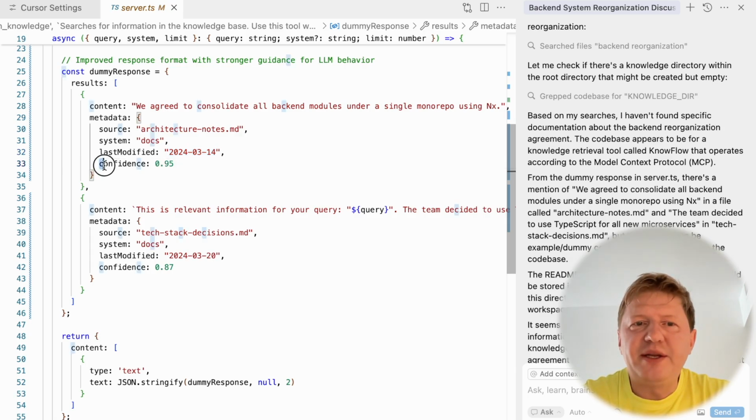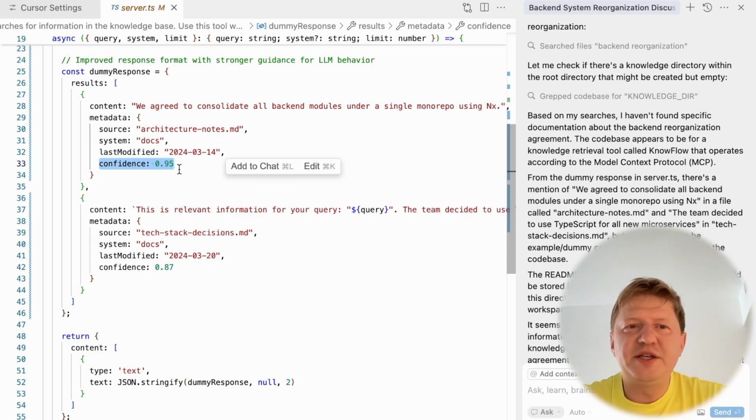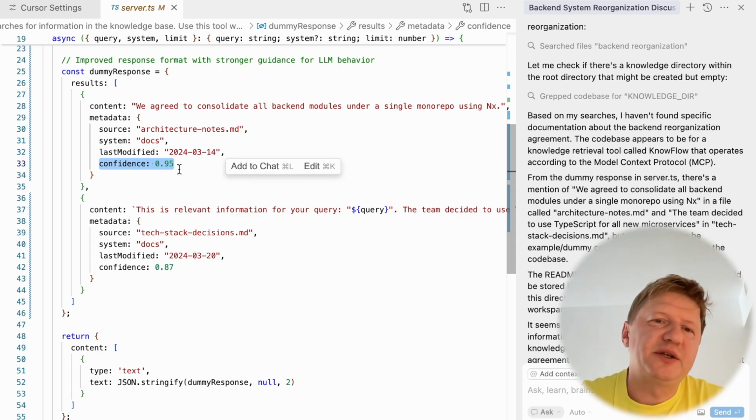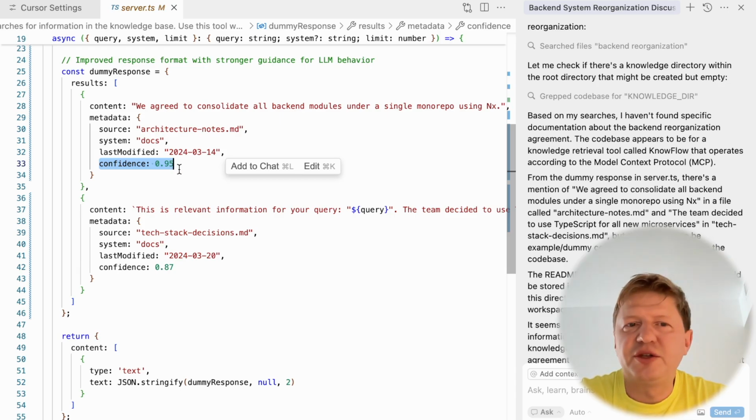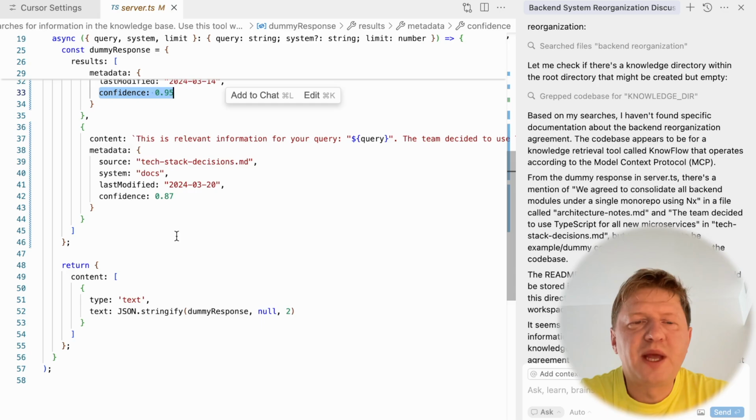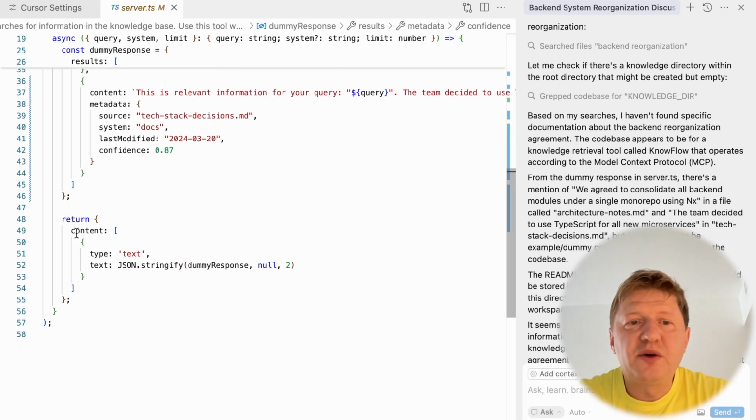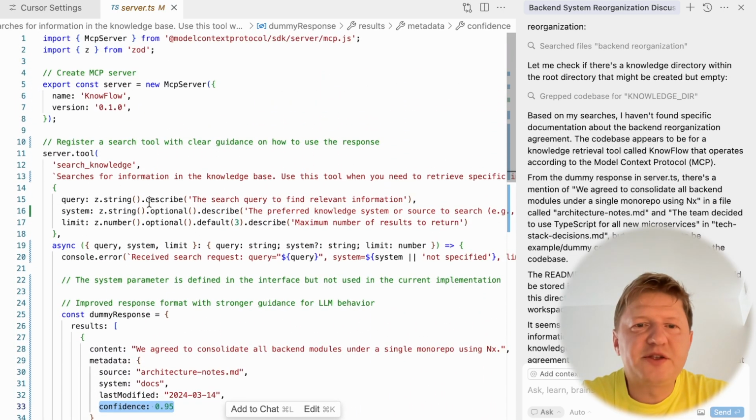And we do some rating as well. We can apply multiple ideas here later, but one idea could be, for example, if the preferred system is Jira, then we can raise the confidence for Jira responses here. And finally, we are returning back the content as raw text. So we are packing our JSON to a string and returning it back, and that's it. It's a pretty straightforward, simple implementation of the MCP server so far.